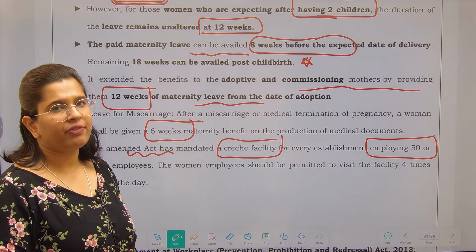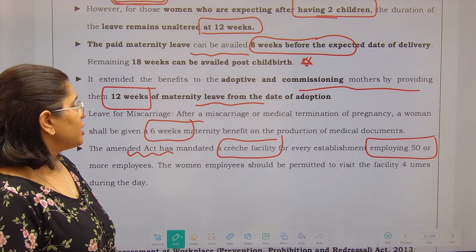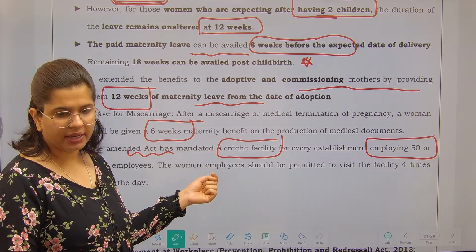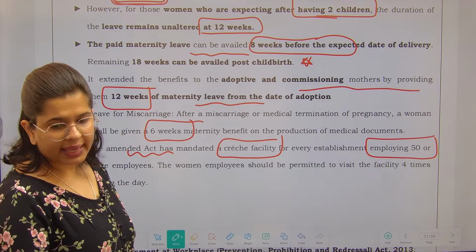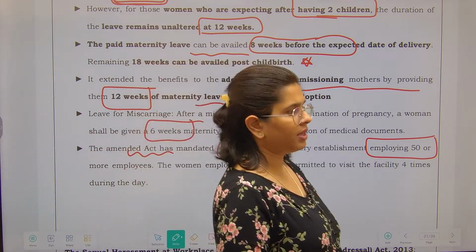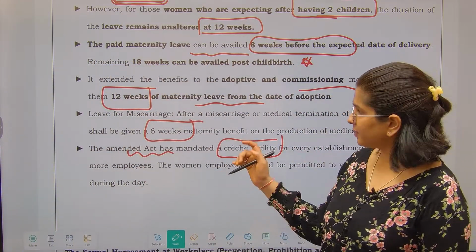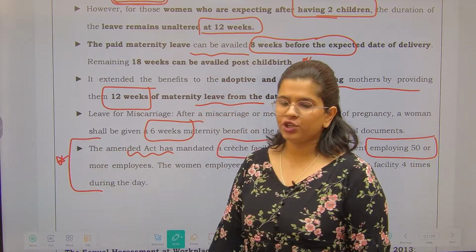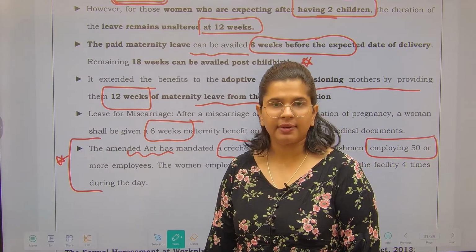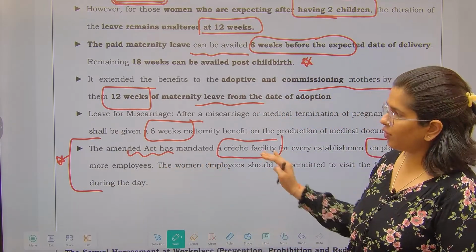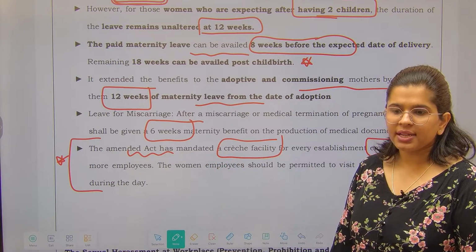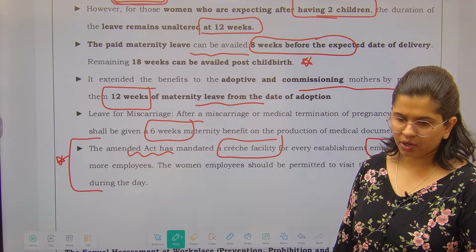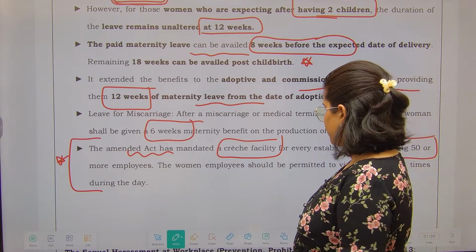A few relaxations have been given to employers as well. So any organization which is employing 50 or more people has to provide a creche facility, and women employees can visit the facility 4 times, right? This piece, just this line, this question was asked by UPSC as well, right? The same kind of lines. So you can understand that what we are reading is of utmost importance, and we cannot skip this.